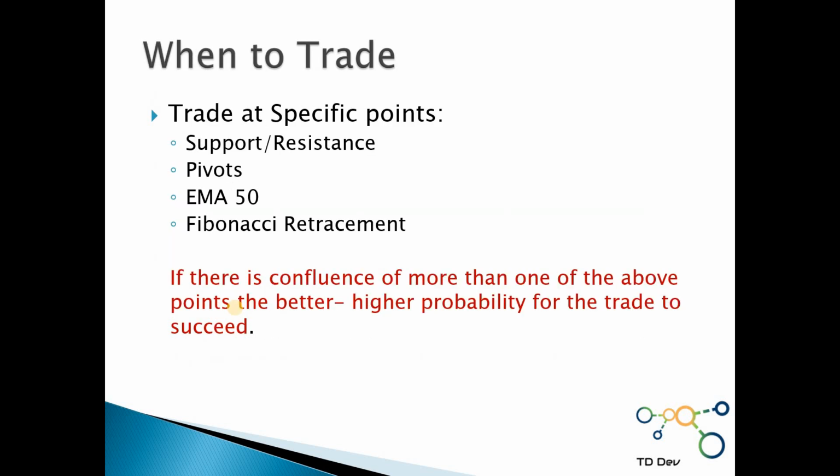So when to trade? We need to trade on specific points, not just anywhere. These specific points are support, resistance, pivots, sometimes EMA 50, because sometimes EMA 50 reacts as a support, as a resistance level, and Fibonacci retracements. If there is confluence of more than one of the above points, then it's much better and you have a much better probability to succeed.